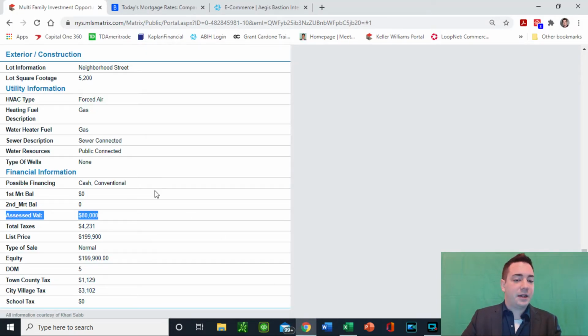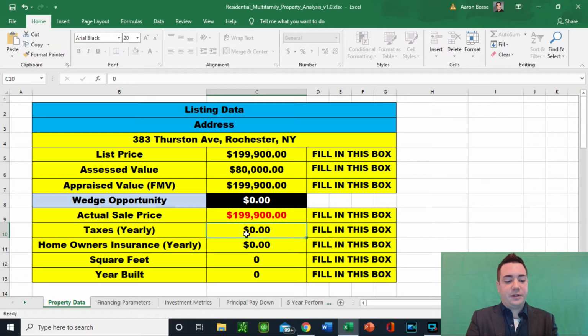Now, also going back to the MLS listing, we have total taxes, which are right down here, $4,231 right there. And homeowners insurance, if you have a really good agent that you work with, you could probably already be sending some quotes over based on the property. They should be able to provide you those. I'm going to use an average rate that I've seen for properties like this in my area. I'm going to do about $1,600 a year for a landlord's policy.